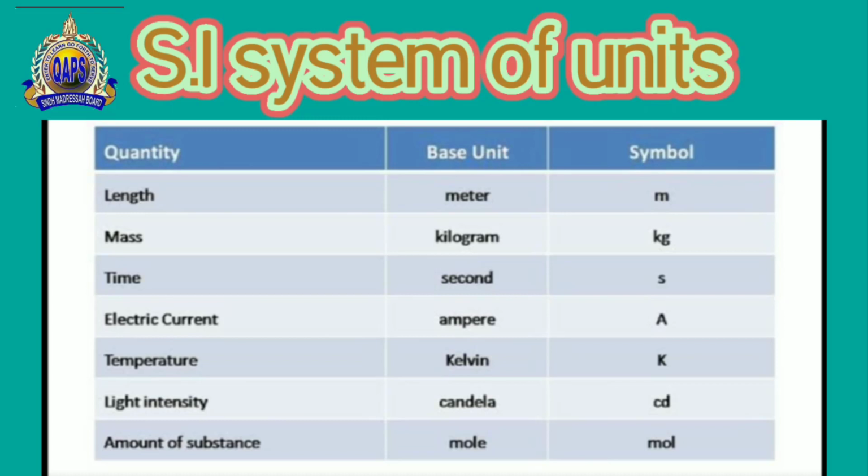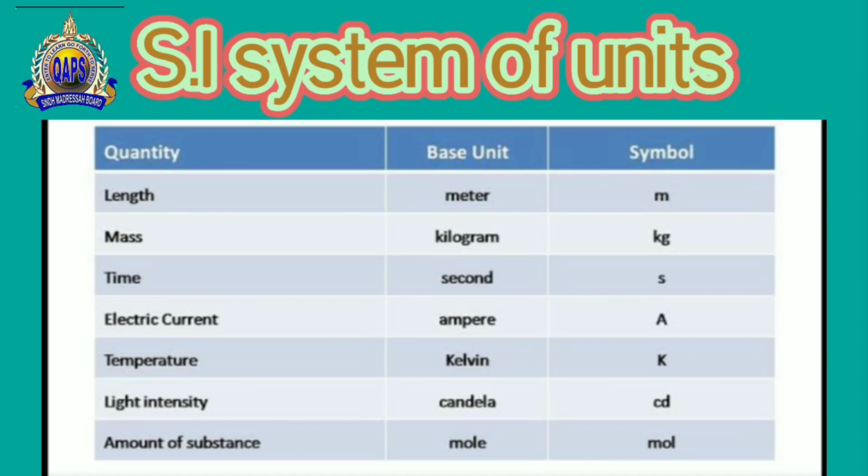Then we have temperature, which is measured in Kelvin. Kelvin is the SI unit, but we also have Celsius, also called centigrade, and Fahrenheit, F.